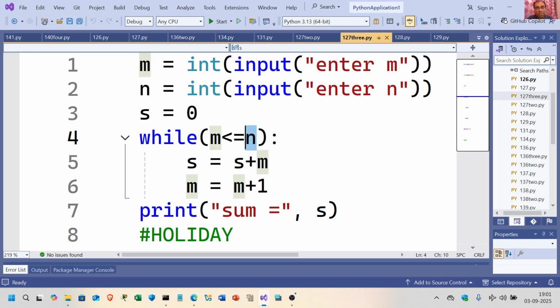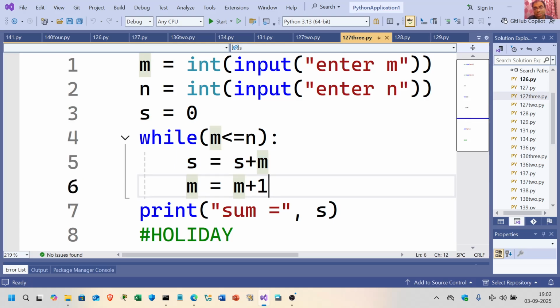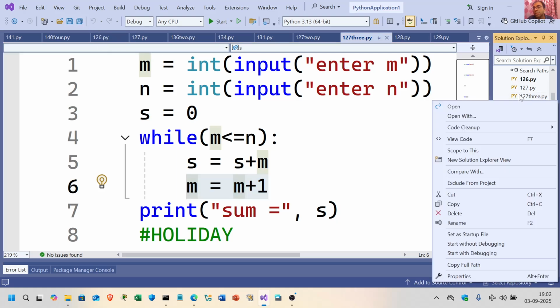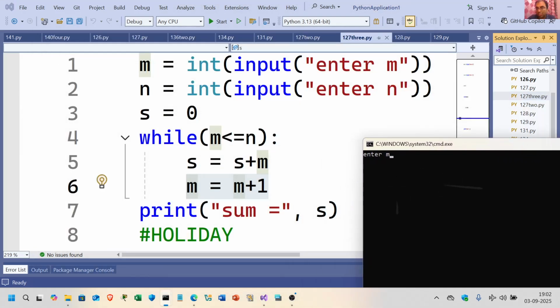As long as m is less than n, it is printing out the sum of numbers, and it is incrementing the value of m plus 1 plus 1 plus 1 till it reaches the value of n. So it is taking the sum of n numbers. I'll keep it simple. I'll not execute some hi-fi mathematics over here. I think everybody can do m is less than or equal to n. So I take 2 and I take 5.